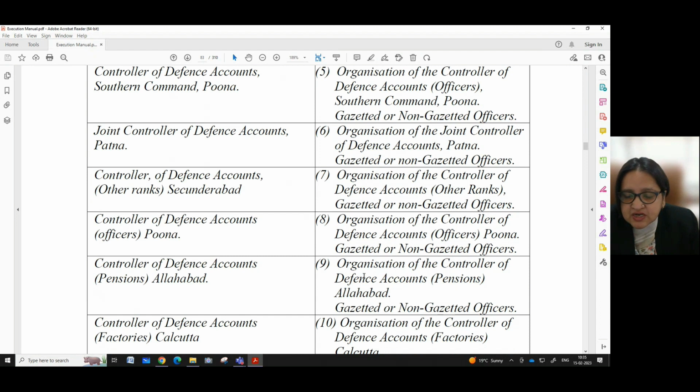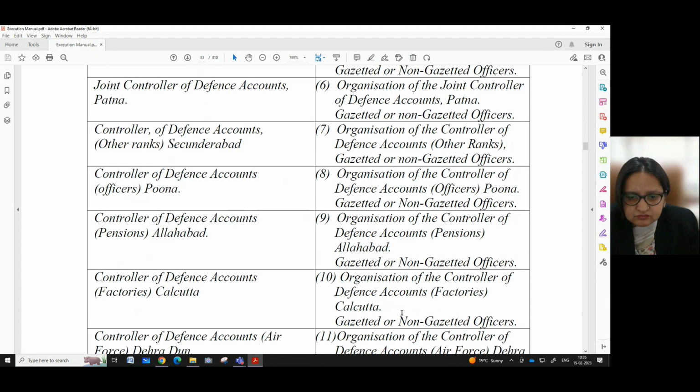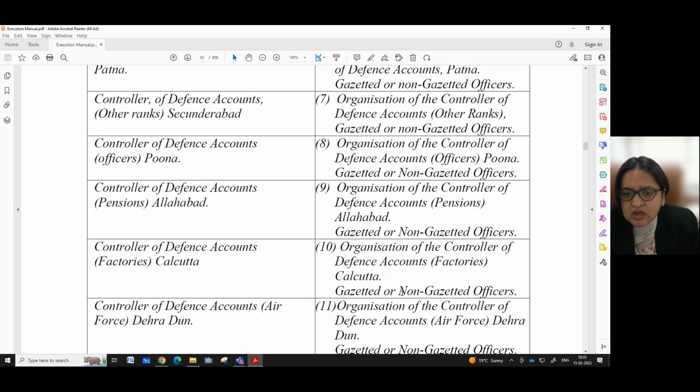For the gazetted or non-gazetted officers belonging to the organization of the Controller of Defence Accounts Pension, Allahabad, the order is to be sent to Controller of Defence Accounts Pension, Allahabad. For the gazetted or non-gazetted officers belonging to organization of the Controller of Defence Accounts Factories, Calcutta, the above mentioned order is to be sent to Controller of Defence Accounts Factories, Calcutta.